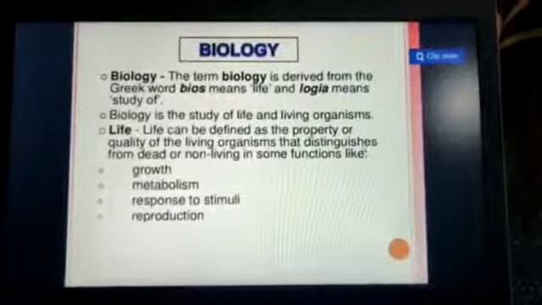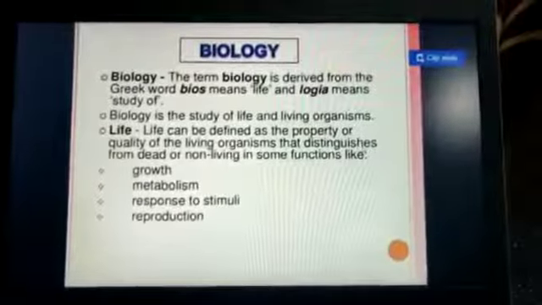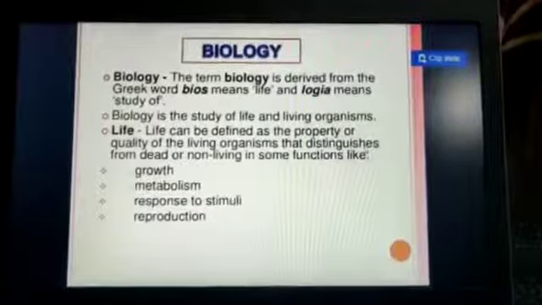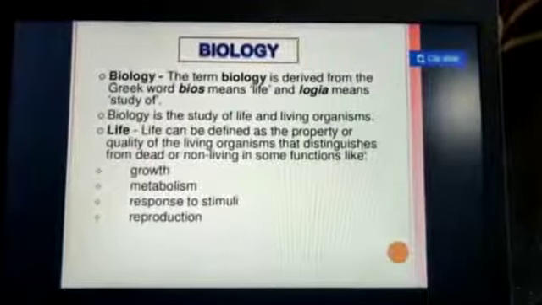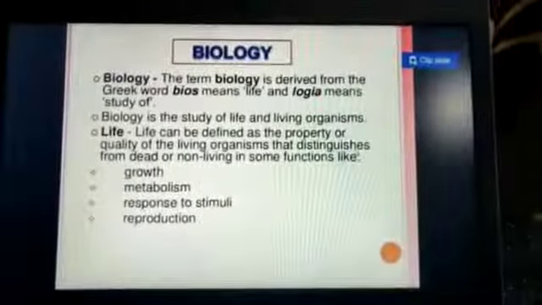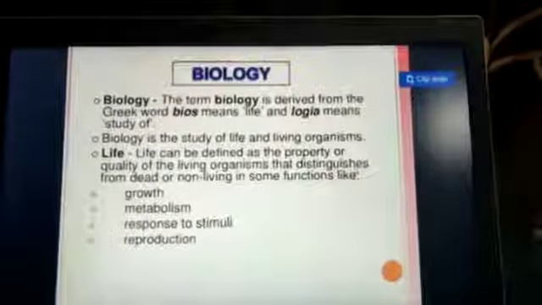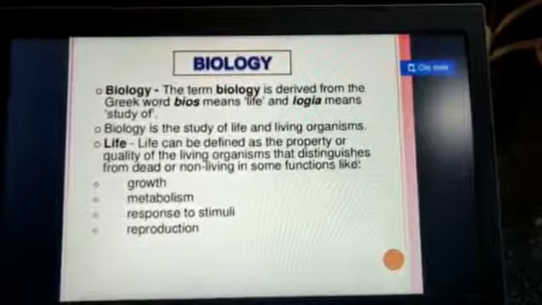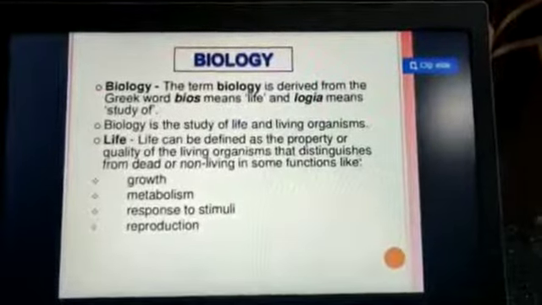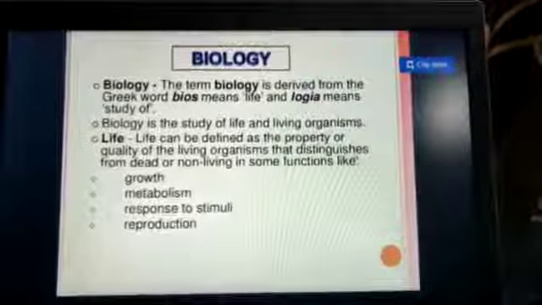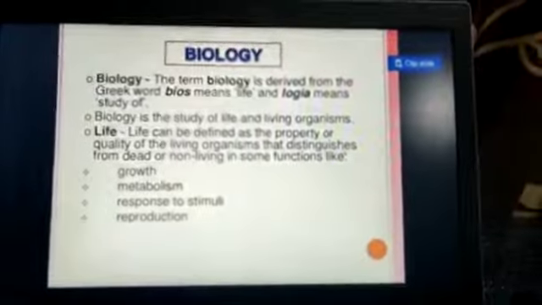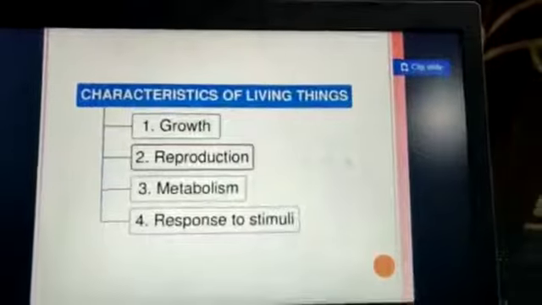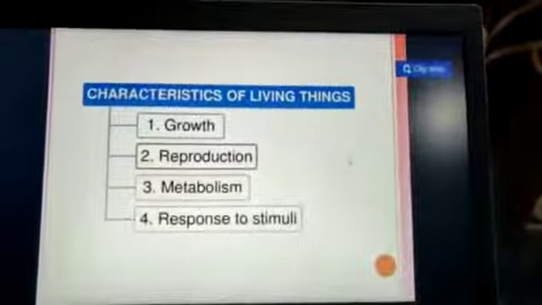Third point is response. Whatever external or internal things are going on, living things must respond to them. We already studied what the responses are, external stimuli we studied. Geotropic, phototropic, okay, response towards the light, response towards gravity, thigmotropic, response towards touch. So these are examples of the response towards stimuli. And living things must reproduce, okay. Now the characteristics of a living thing: growth, reproduction, metabolism, and response to stimuli.